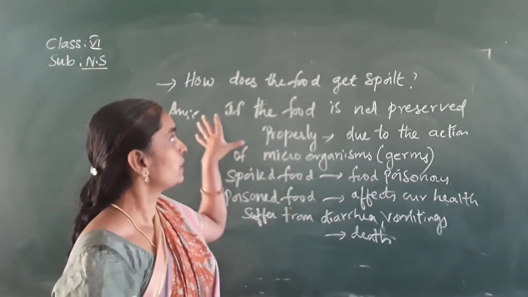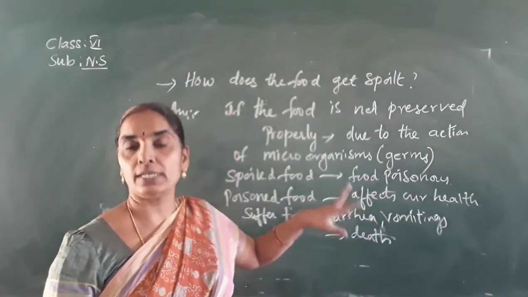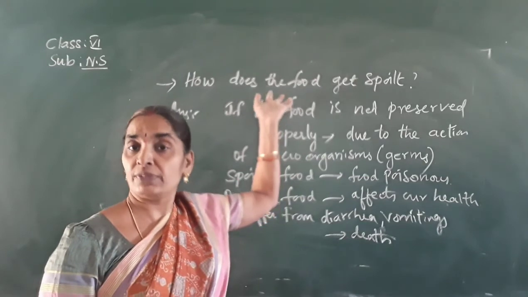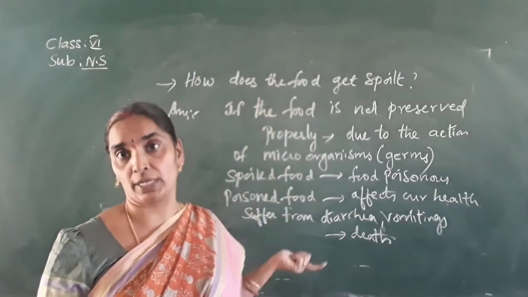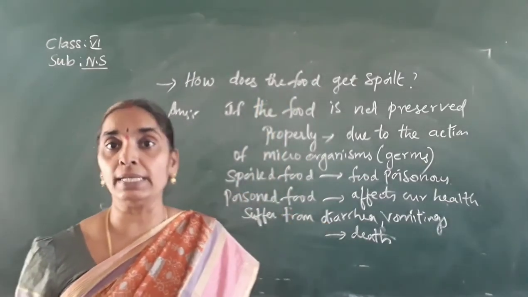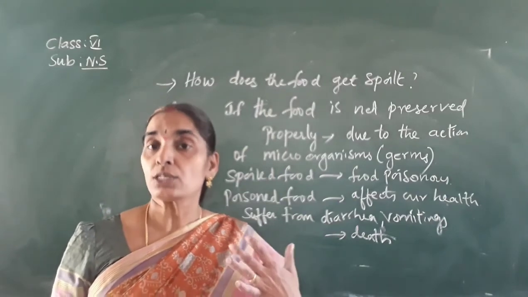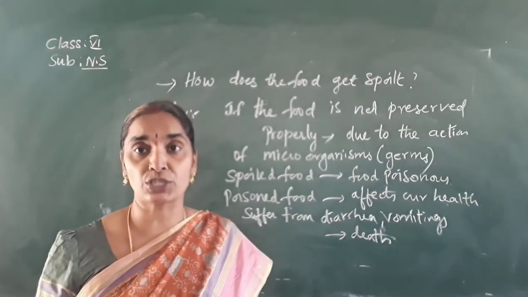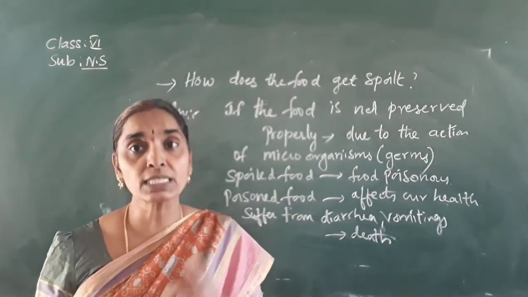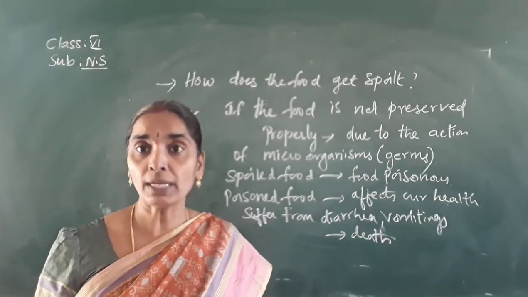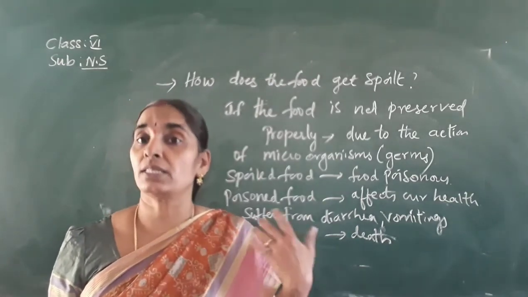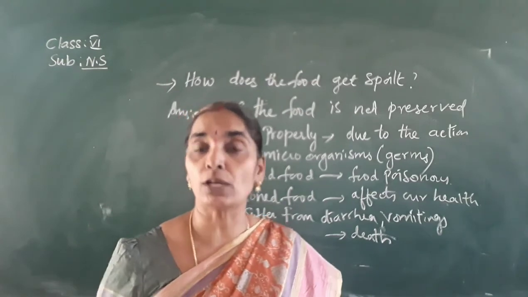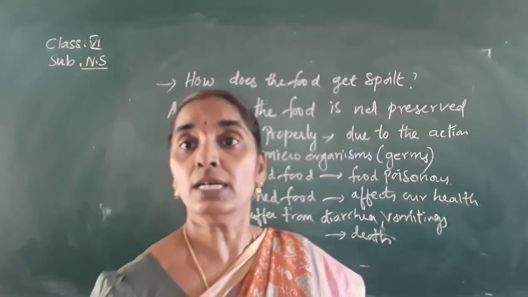So this is the cause of eating spoiled food, or how we can say that the food is spoiled. So it is not eatable. How does it get spoiled? Due to the action of germs. Why do the germs attack them? Because of improper preservation, or if the food is kept for a longer period without preserving properly, it gets spoiled.